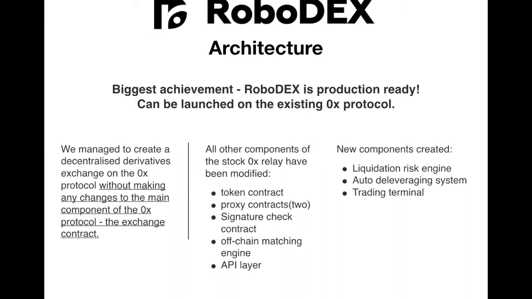All the other components have been modified, and there were others added to make things work. But we think this is very valuable and interesting as the current generation of 0x, without any updates, we can start launching these derivatives exchanges, RoboDEX being the main one, or at the start at least.